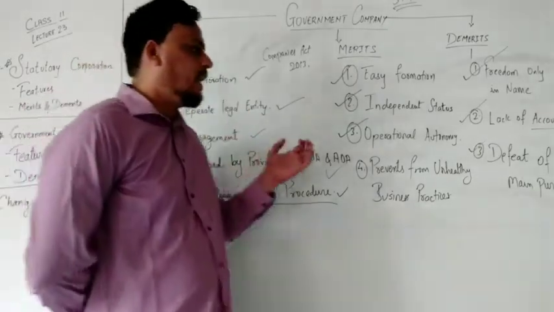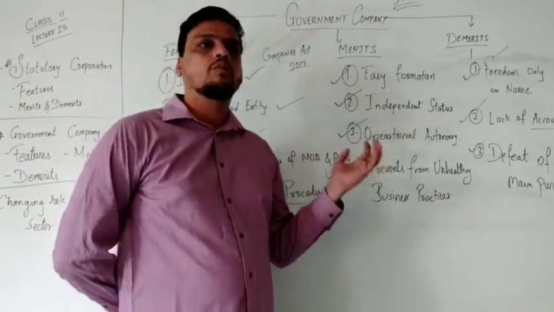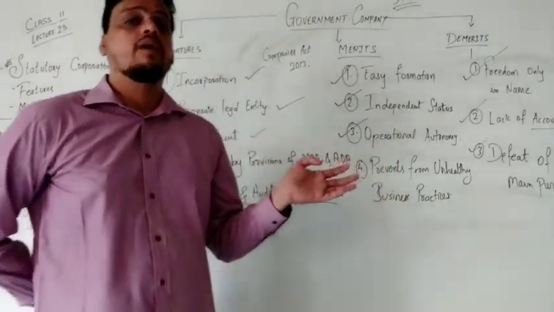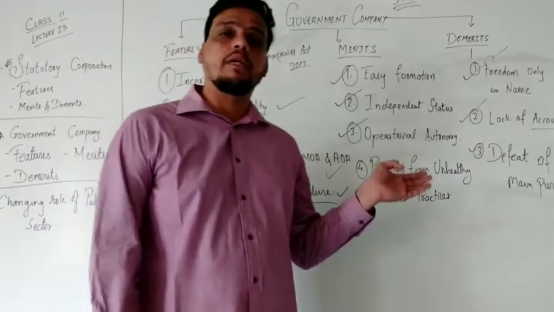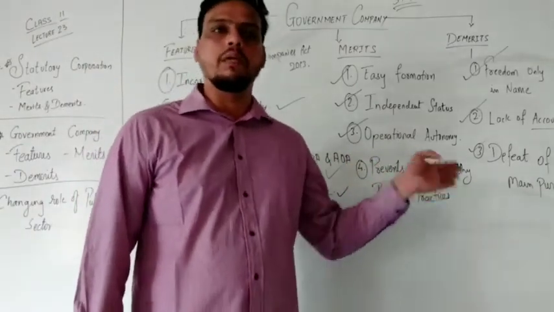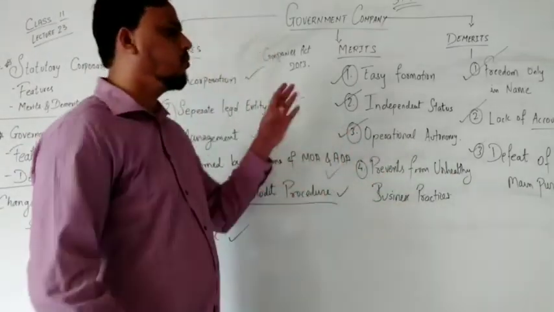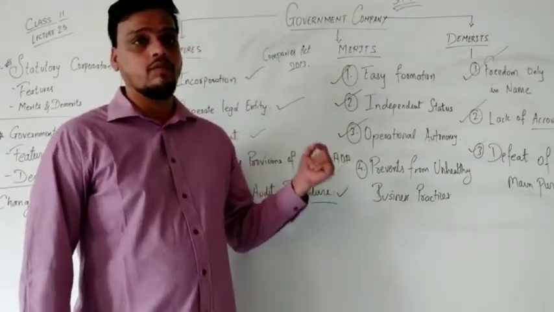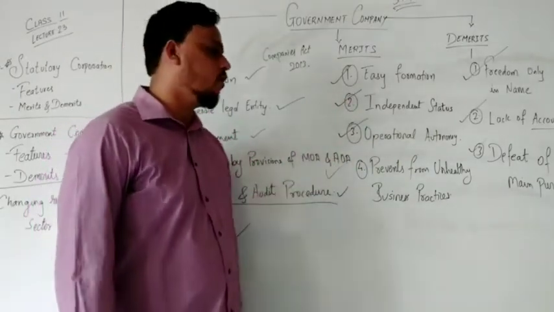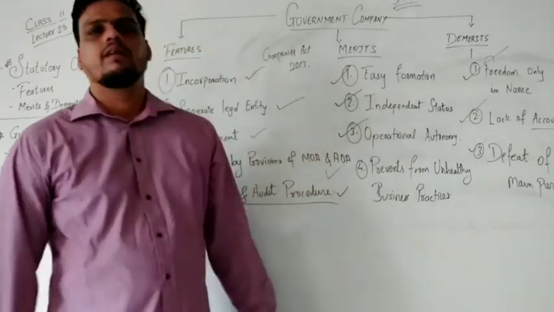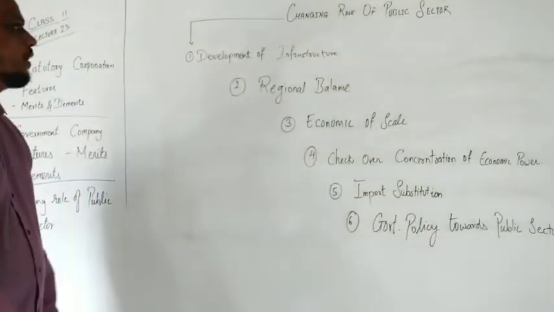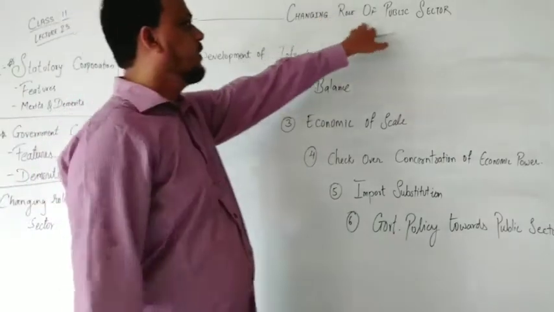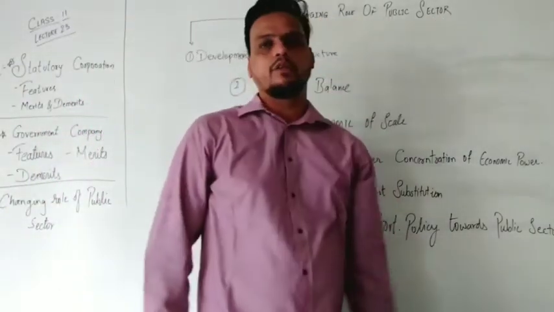They do not take decisions at the right time. That's why they face huge problems, make losses, and get defeated on the main purpose. The main purpose is to make the organization grow, but they delay decisions, and because of that delay they go for a downfall.